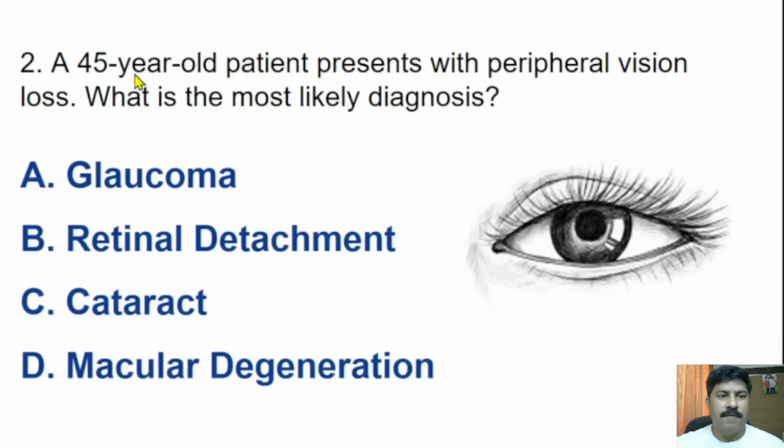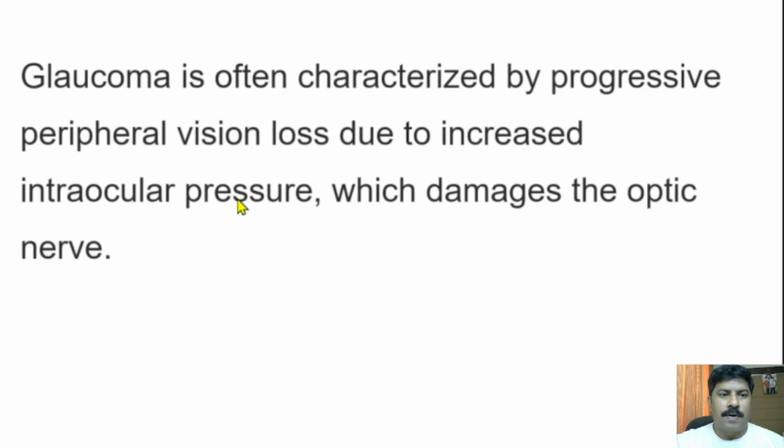Second question. A 45-year-old patient presents with peripheral vision loss. What is the most likely diagnosis? It is a common question in each government examination. The options are glaucoma, retinal detachment, cataract, macular degeneration. The correct answer is glaucoma. Glaucoma is often characterized by progressive peripheral vision loss due to increased intraocular pressure, which damages